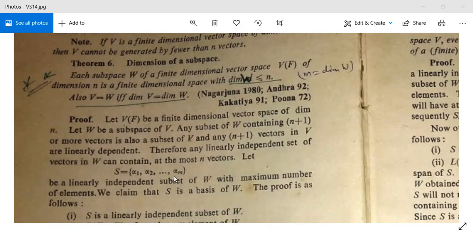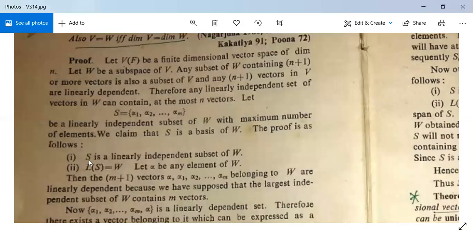Suppose S is equal to alpha 1, alpha 2, so on alpha m be a linearly independent subset of W with maximum number of elements. This m is not greater than n. We claim that this S is a basis of W. See the proof. S is a linearly independent subset of W, and second, LS is equal to W. Let alpha be any element of W, then the m plus 1 vectors alpha, alpha 1, alpha 2, so on alpha m belonging to W are linearly dependent, because we have supposed that the largest independent subset of W contains m vectors.